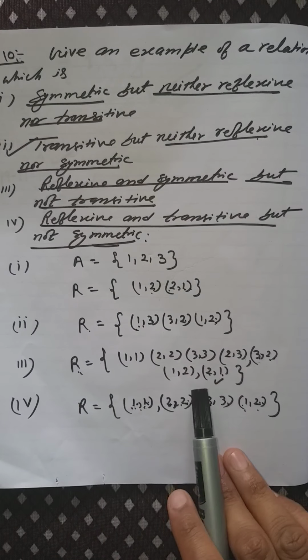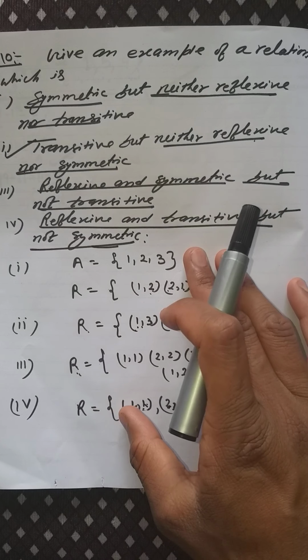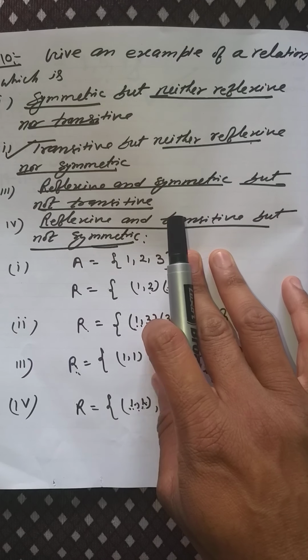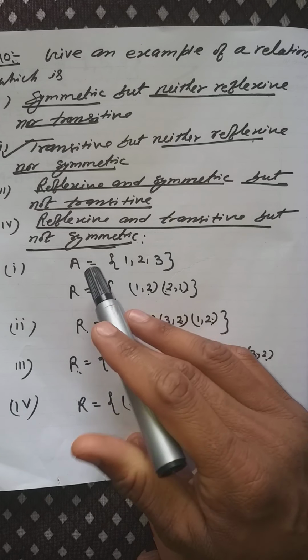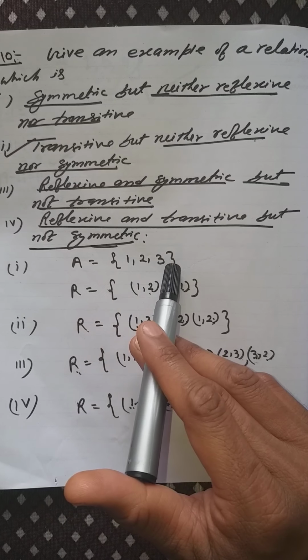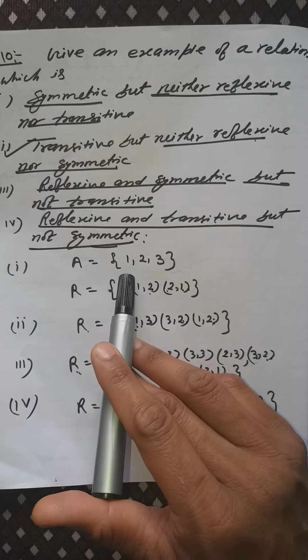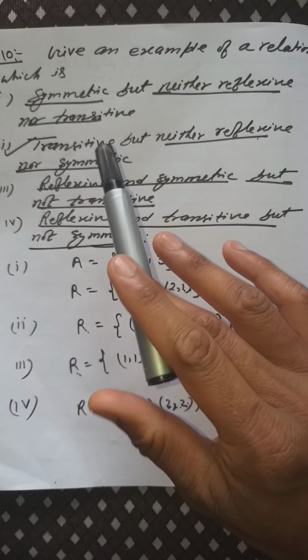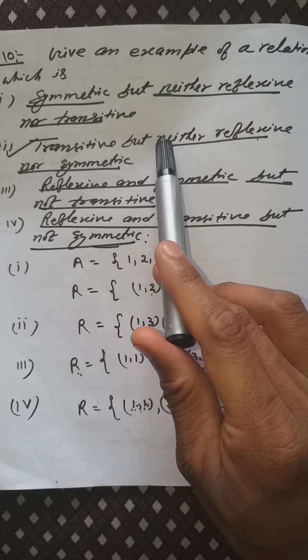So, my dear student, I am choosing any suitable example. The example may vary from person to person. Let us suppose I am choosing an example. I am taking a set A having elements 1, 2, 3, which means set A consists of the first three natural numbers, right? Now we have to make the first example like that: symmetric but neither reflexive nor transitive.